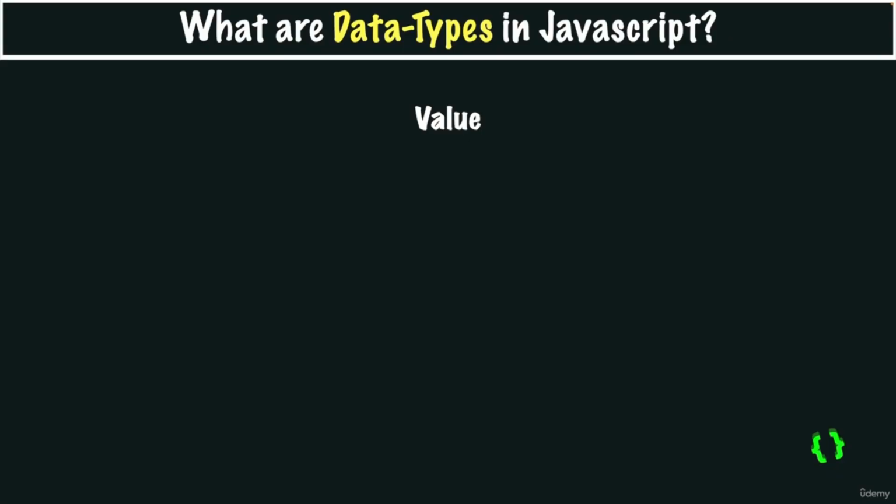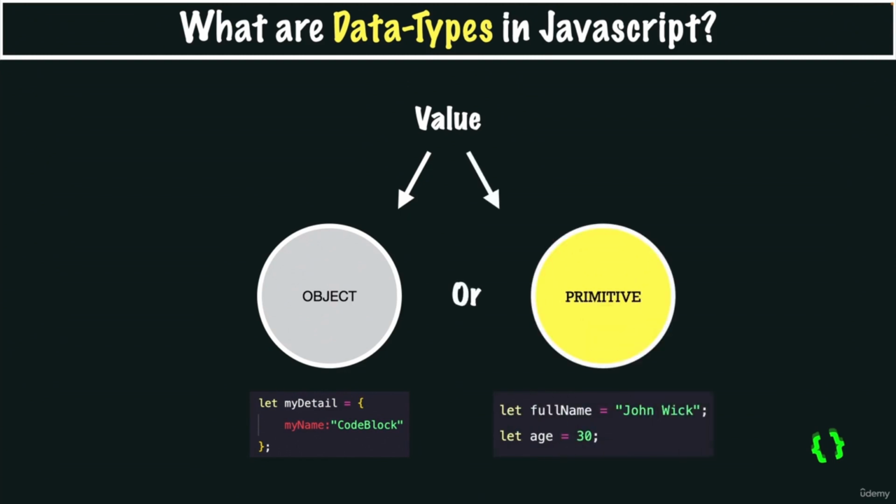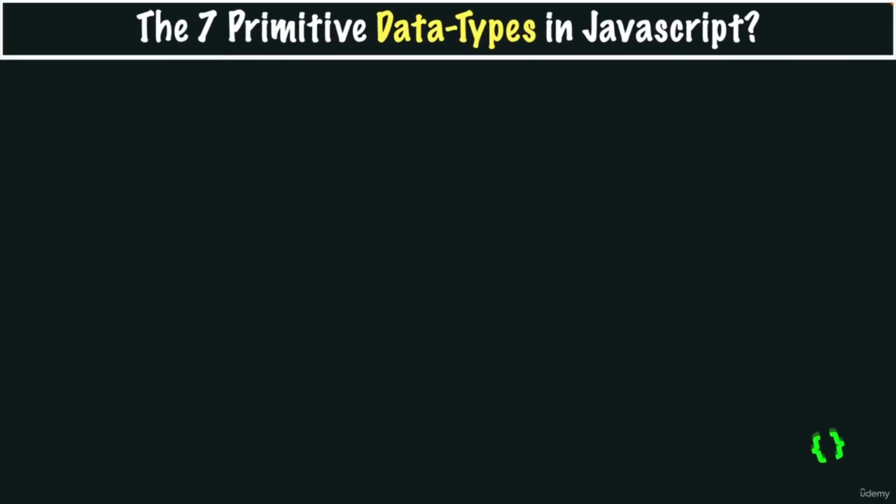And first of all, in JavaScript, every value is either an object, which looks something like this, or a primitive value. So a value is only a primitive when it's not an object, and we will learn all about objects later. But for now, let's really focus on primitive data types. So there are 7 primitive data types: number, string, boolean, undefined, null, symbol, and big int. So let's look at them one by one.